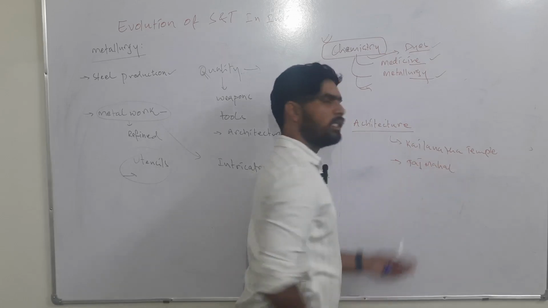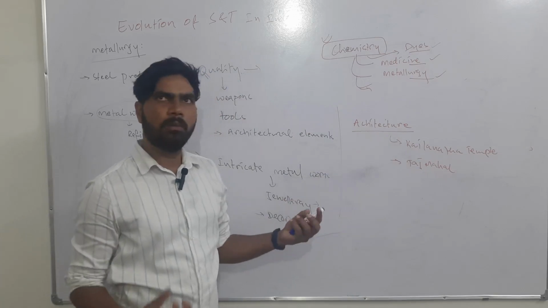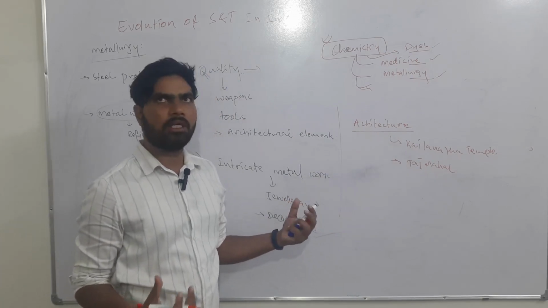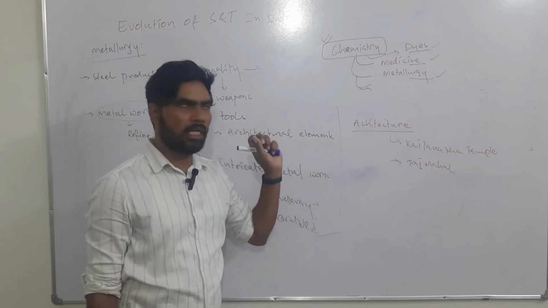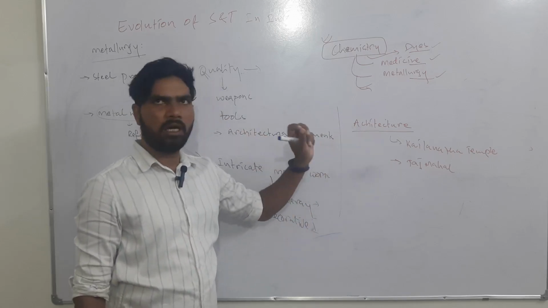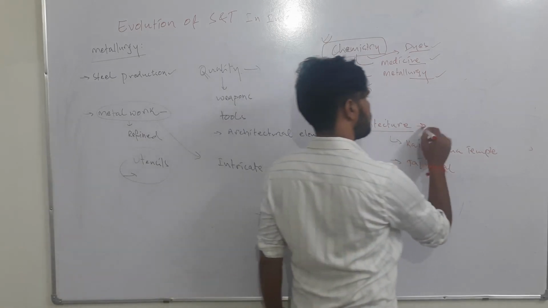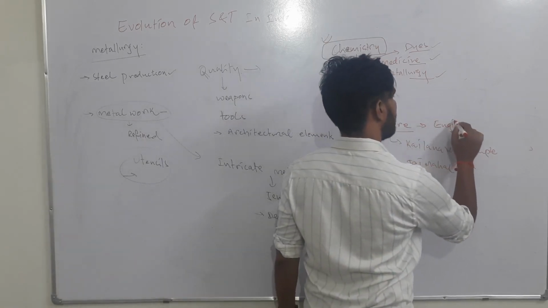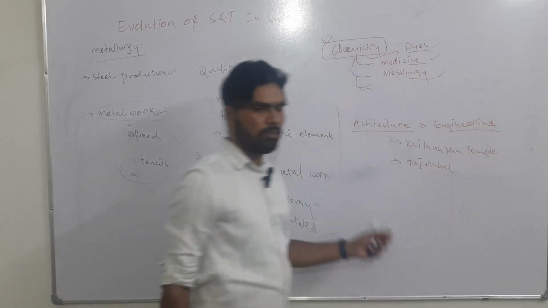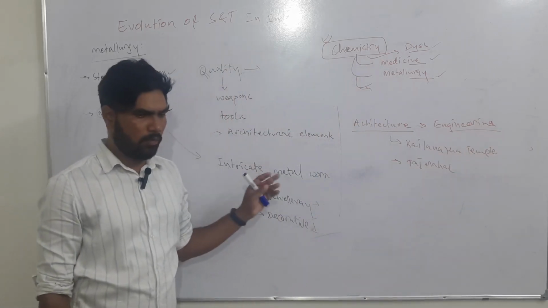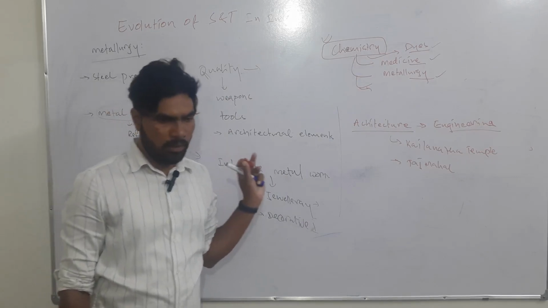Like this we have produced masterpieces in architecture. This was made possible because of the advancements in science and technology, especially in architecture and the engineering arts. These are the areas where we have seen predominant development in the medieval period.